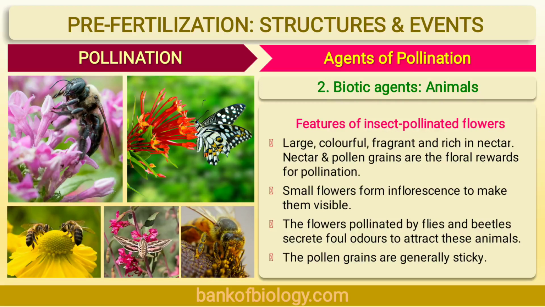The pollen grains are spiny and surrounded by a yellow sticky substance called pollen kit. Number 4. Some plants have special adaptations for the insect visitor to help in the cross pollination. For example, lever mechanism or turnpike mechanism in salvia.